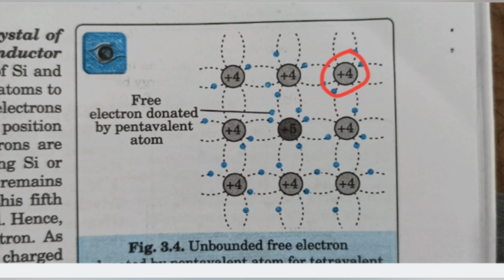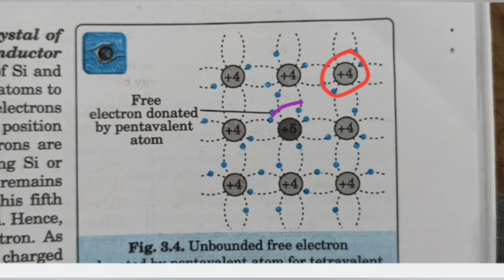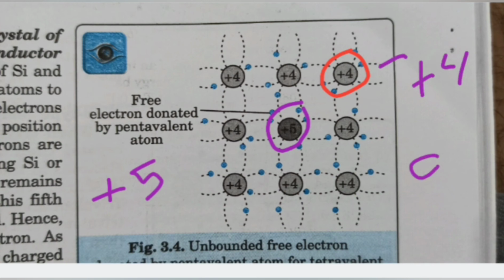However, this one is pentavalent, with 5 valency electrons, and silicon is plus 4. If we combine them, that means 9, which is 8 plus 1, so there will be one free electron. Here we see the free electron. This is another diagram also. So this is how it looks.